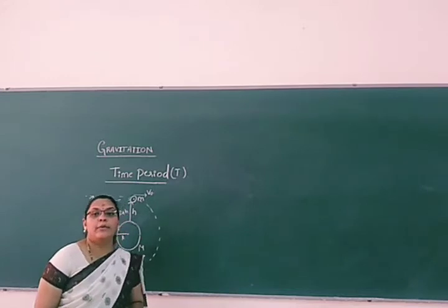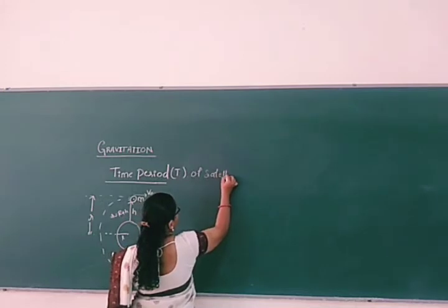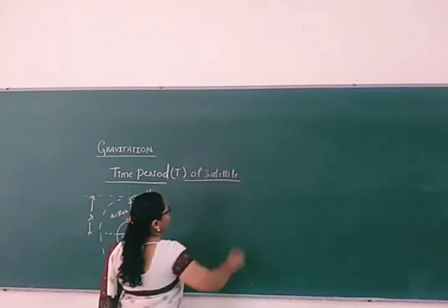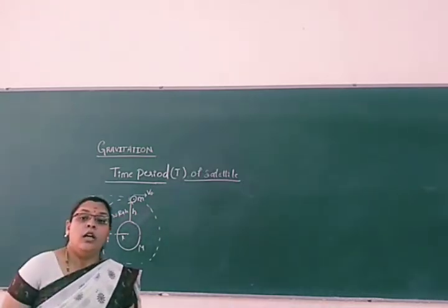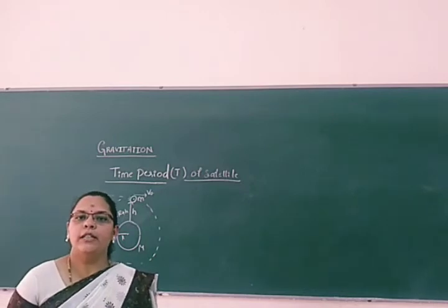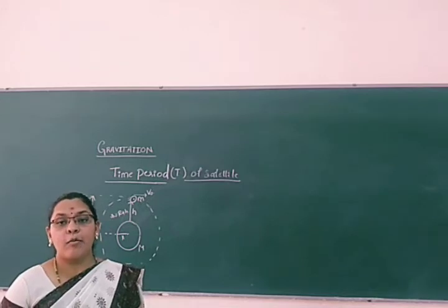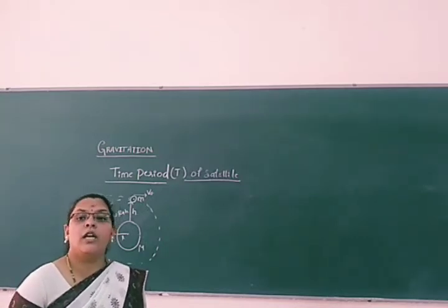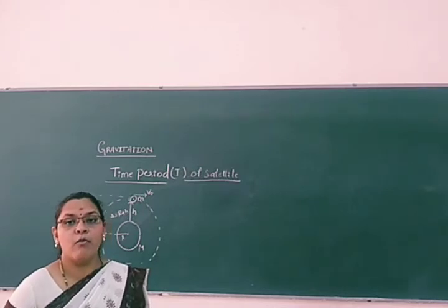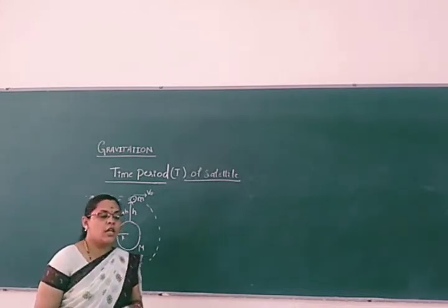We will discuss the time period of the satellite. Now, just now we have discussed the energy of the satellite, right? The sum of kinetic energy and potential energy will give the total energy of the satellite. It has the energy that shows it revolving around the earth in a uniform circular motion. Yes. Now let us move towards how much time it will take to complete one revolution around the earth.